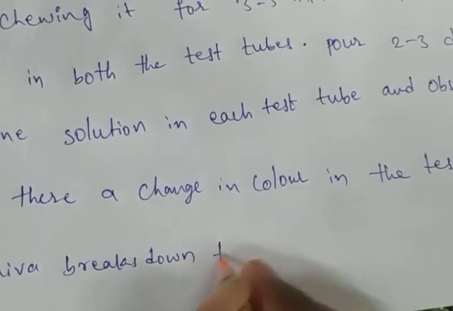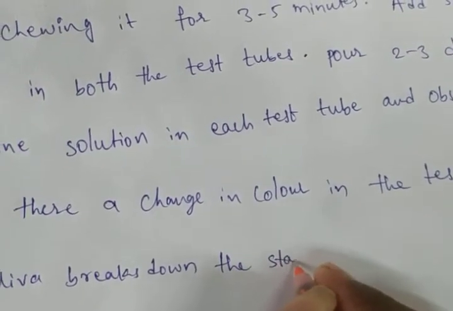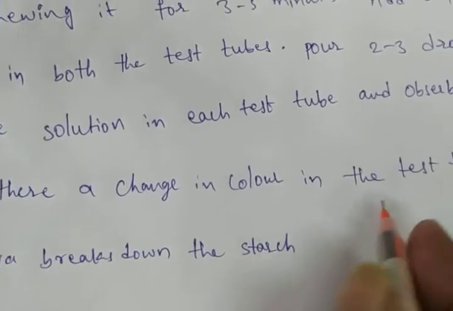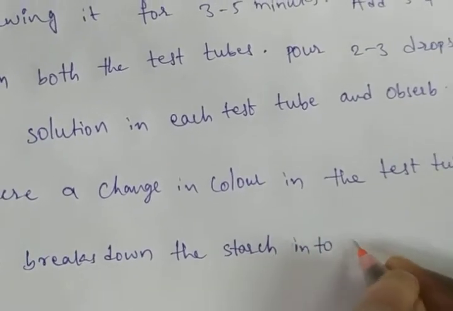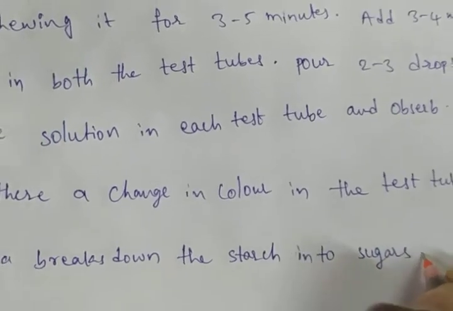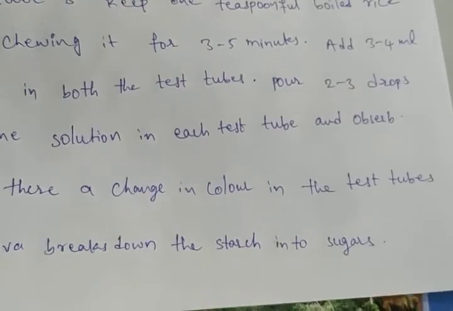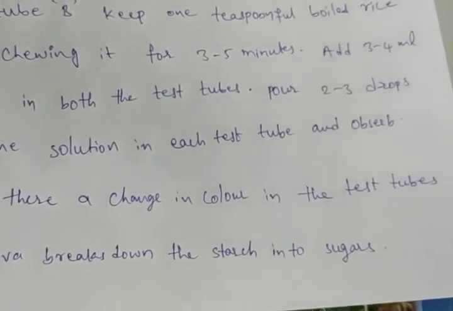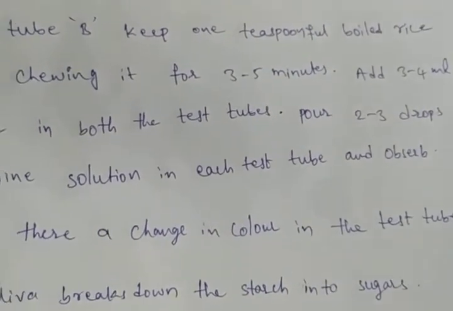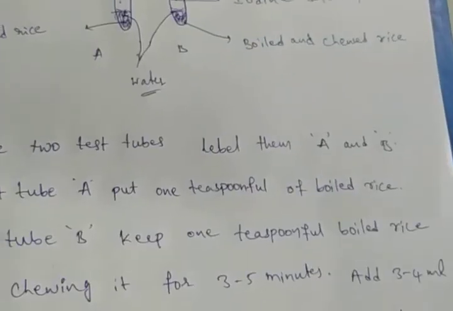Saliva breaks down the starch into sugars. Okay, the saliva breaks down the starch into sugars. That's why the color of the test tube will be changed.